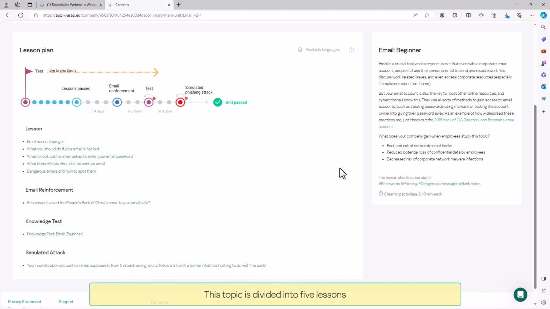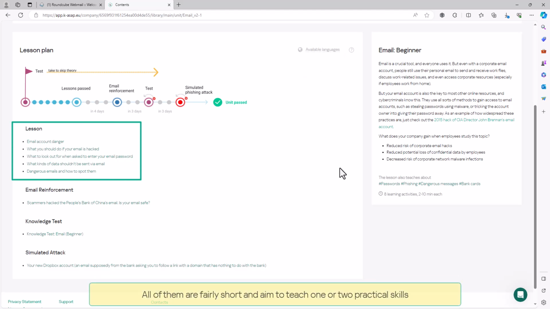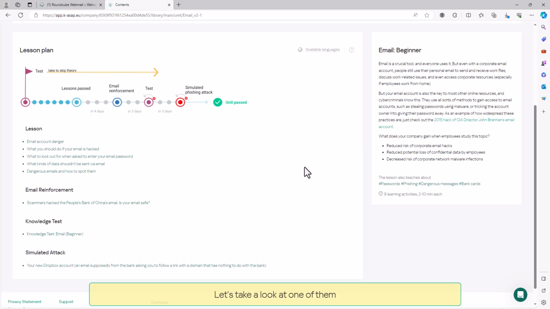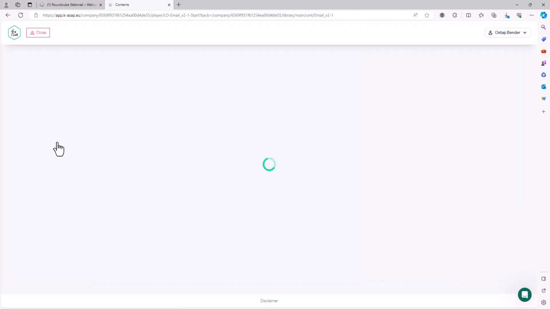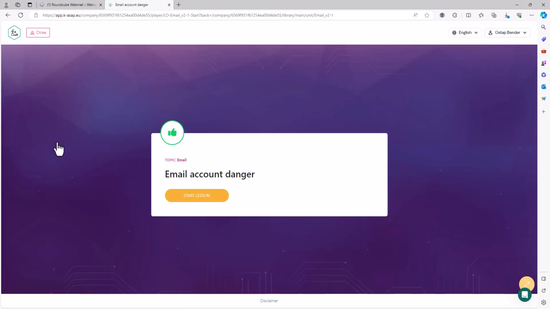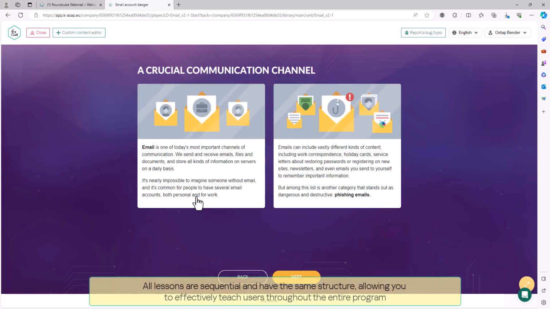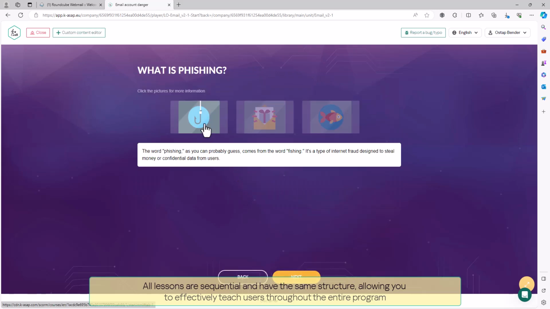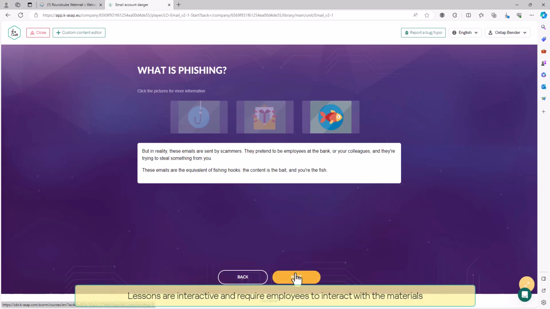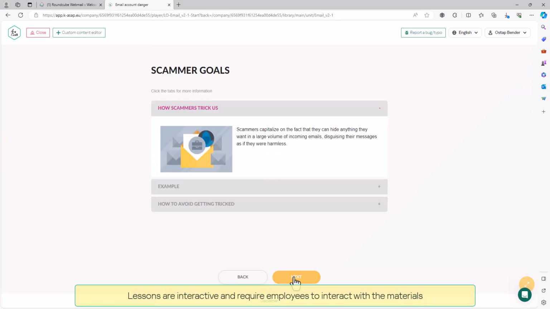This topic is divided into 5 lessons. All of them are fairly short and aim to teach 1 or 2 practical skills. Let's take a look at one of them. All lessons are sequential and have the same structure, allowing you to effectively teach users throughout the entire program. Lessons are interactive and require employees to interact with the materials.